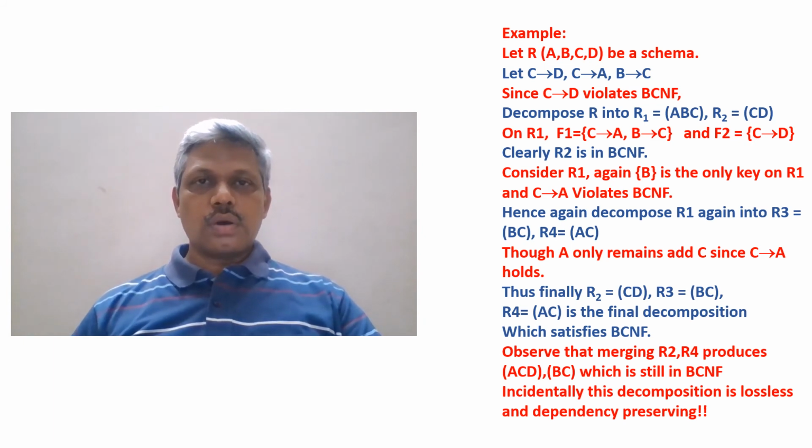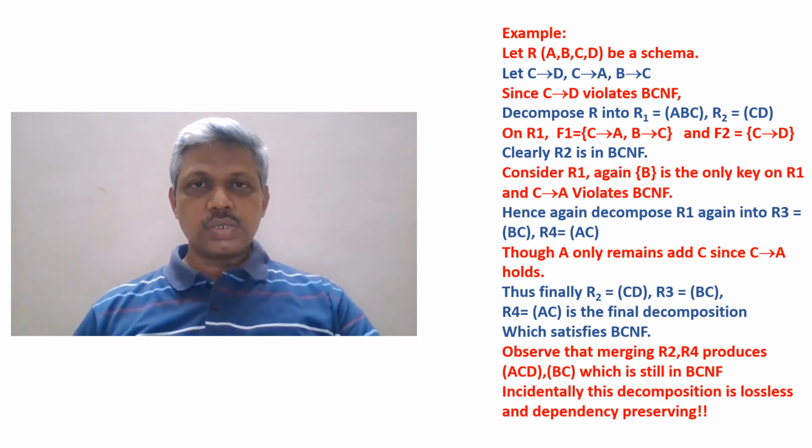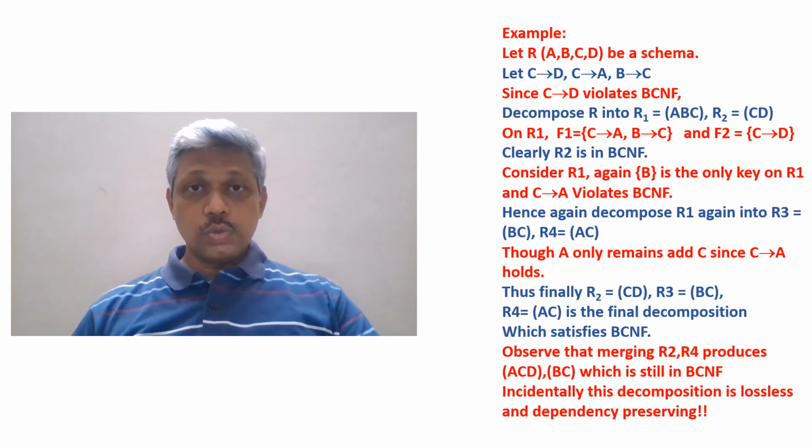Now on R1, if you observe the functional dependencies, from the original set only two hold now: C then A and B then C. Whereas on R2, C then D holds. So on R2, C then D holds, and automatically C becomes the key and the only functional dependency that holds on R2. C is a key, and it satisfies the conditions of BCNF because it's a super key. So R2 now is in BCNF.